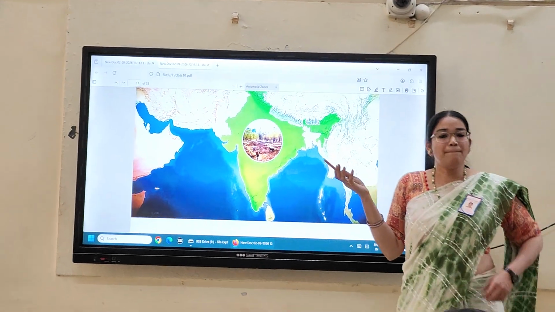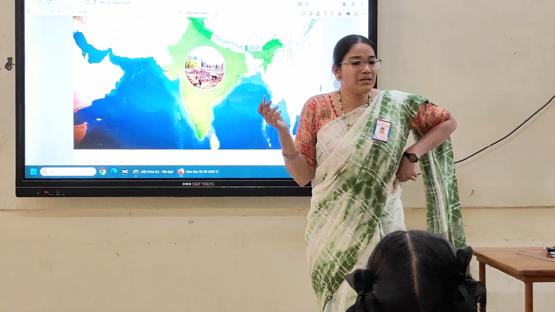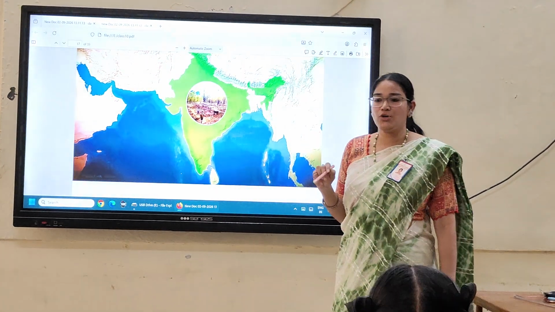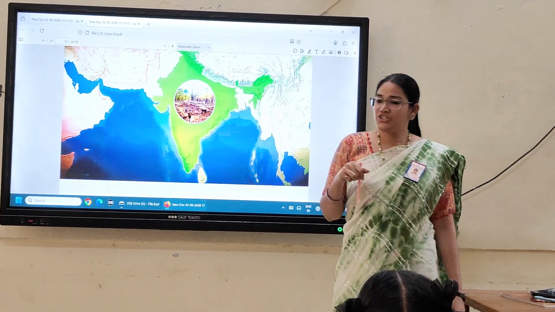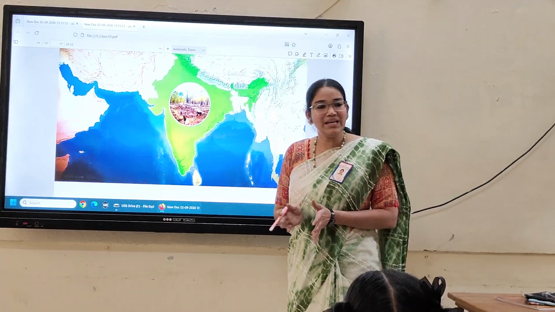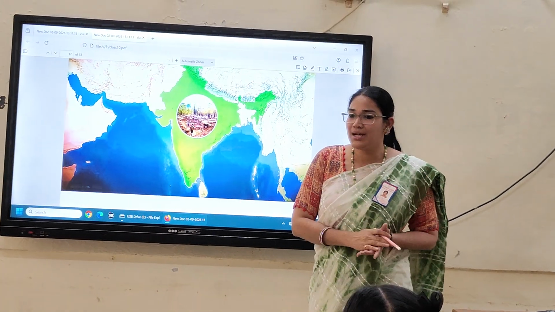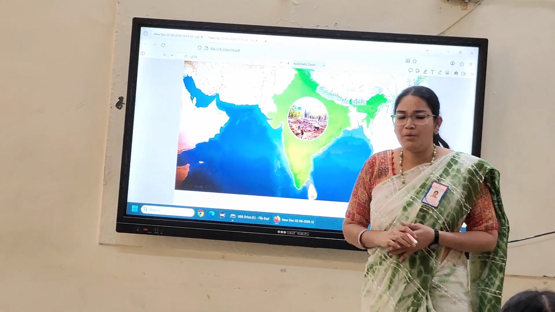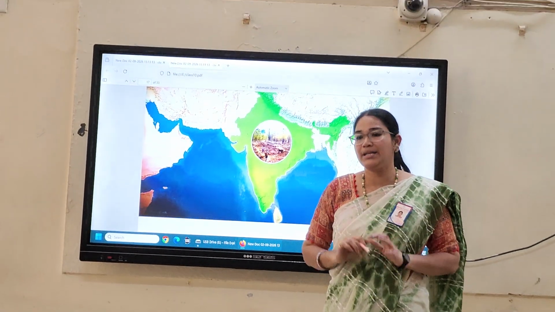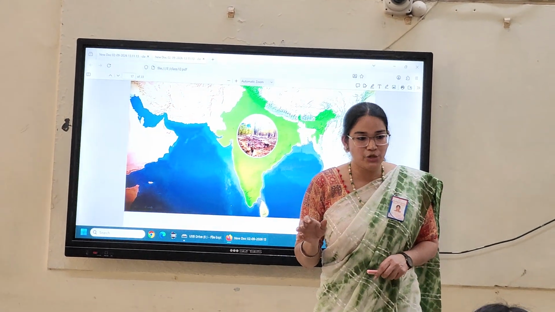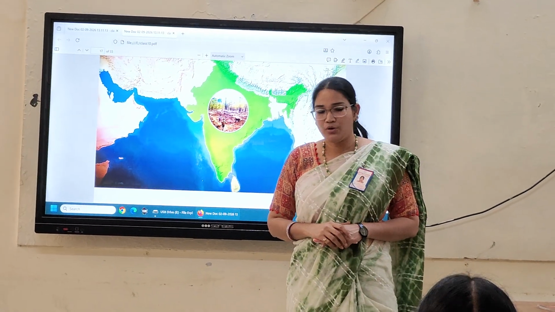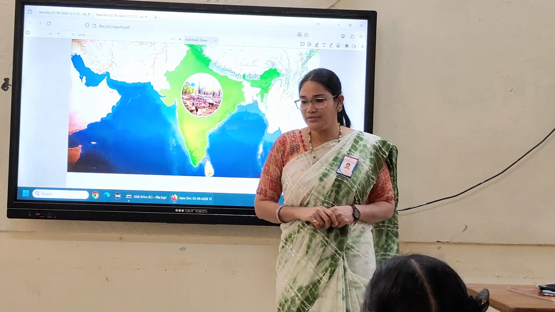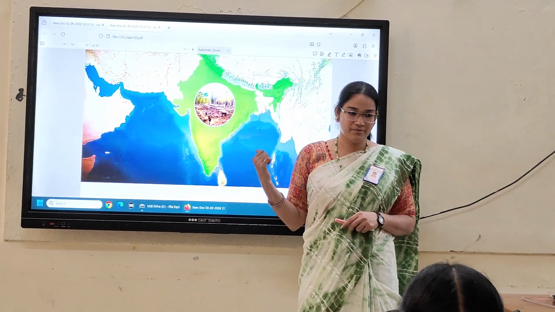And as usual, Milpa. Milpa is also there, no? But in which country is it known? Mexico, as well as one more place, Central America. So not only in India, even in some other countries, this kind of slash and burn agriculture is practiced. But they have different local names. The same practice continues, but with different names. Okay? I hope you all understood, children. Do you have any doubts in this chapter? No, in this topic? Good.